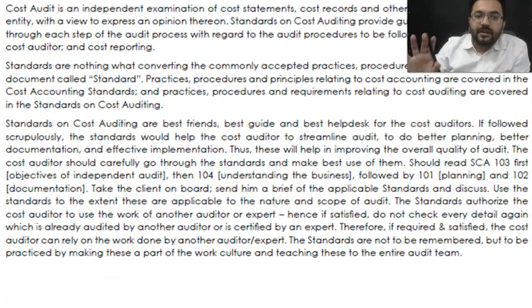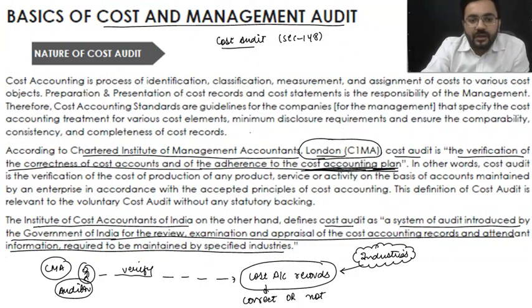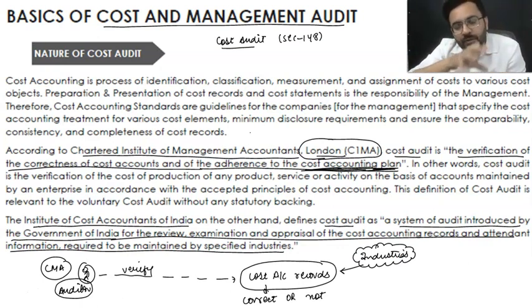I was talking about the standardized approach. Everybody would be doing the audit in their own terms. Somebody would look at the cost accounting records, somebody would look at the books of accounts first, and after that move on to costing records. Somebody will look at production first, and after that move on to the WIP part. So nobody is going to have a standardized approach.